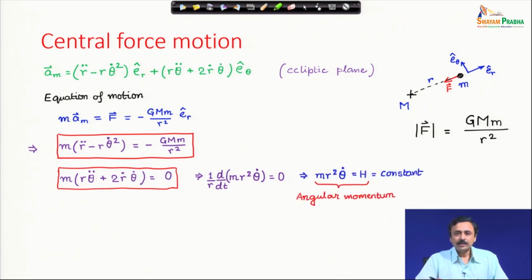What this tells us is that r, this small r, is not equal to infinity; we will consider that it is at a finite distance. Therefore, it must be true that d by dt of the bracketed quantity is 0. In other words, the bracketed quantity must be a constant. And what is this constant? This constant is angular momentum. How is this angular momentum?